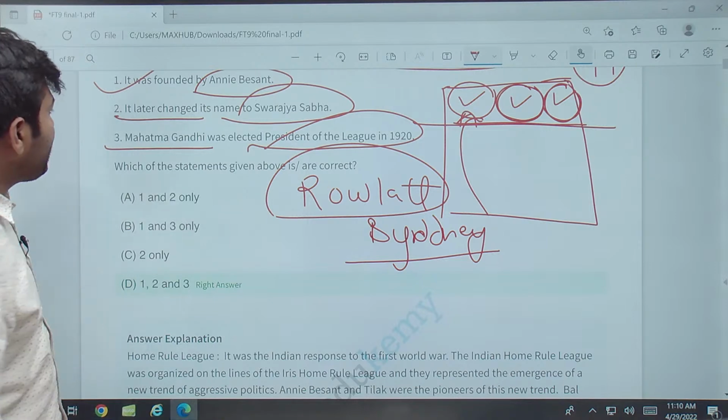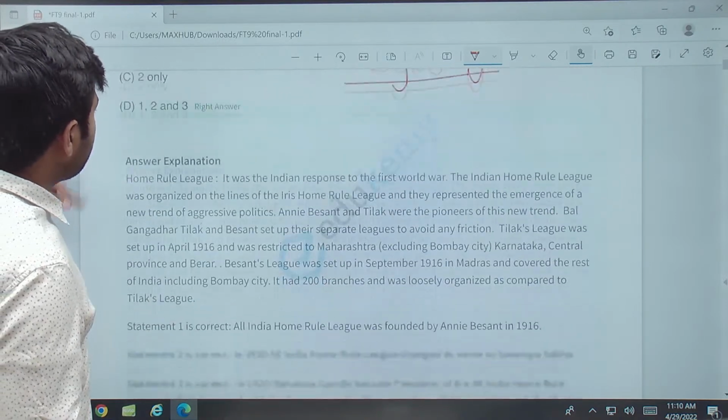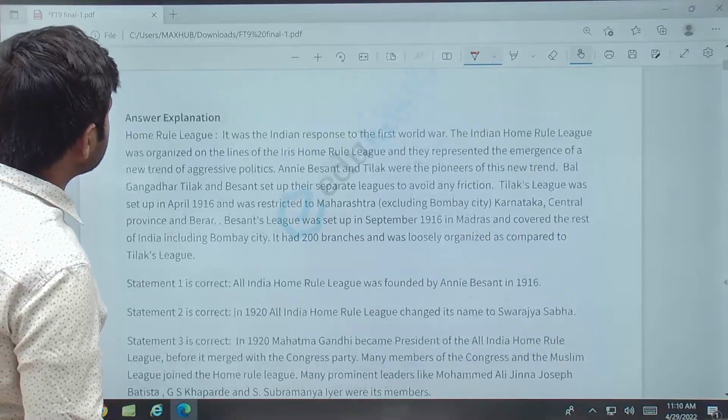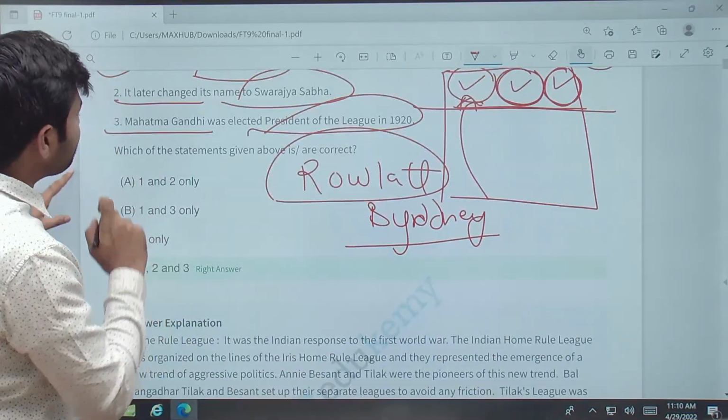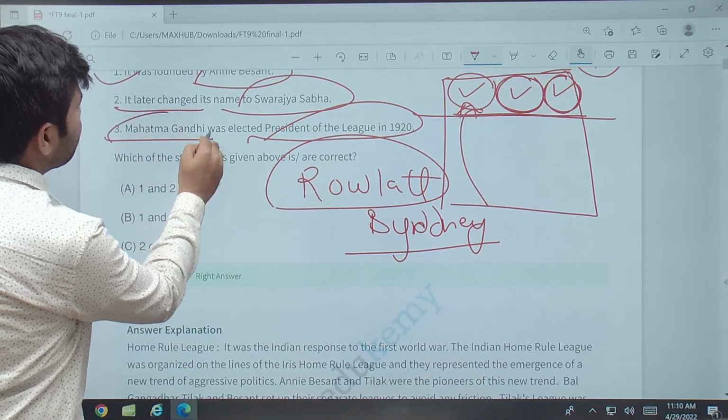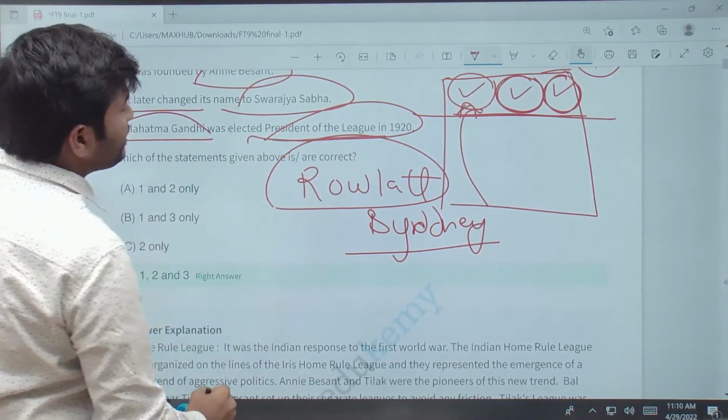Okay, we'll come to that about separate electorate. What you are asking about that, first, we will be dealing with this question. Mahatma Gandhi was elected president of the league in 1920.